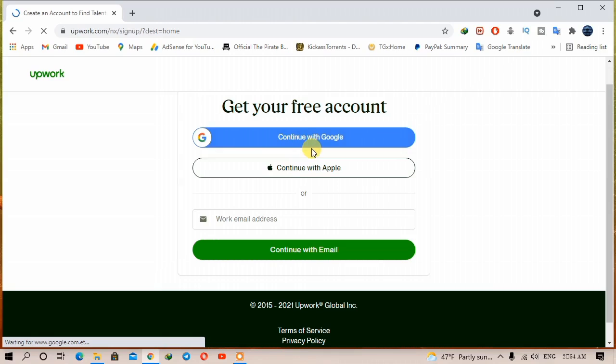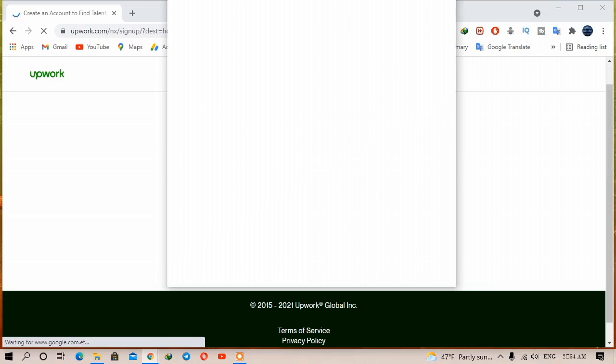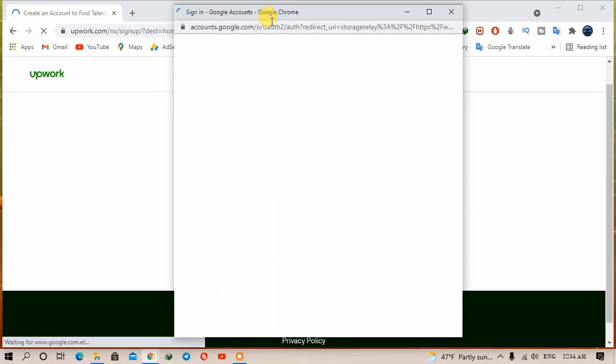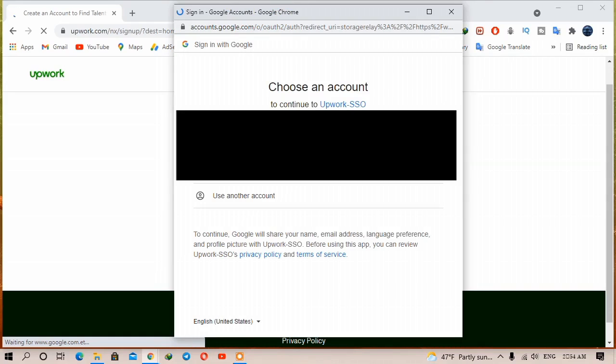Okay, now I choose continue with Google. Signing in with your Google account. Now choose your account.